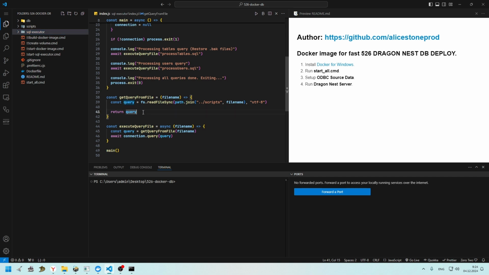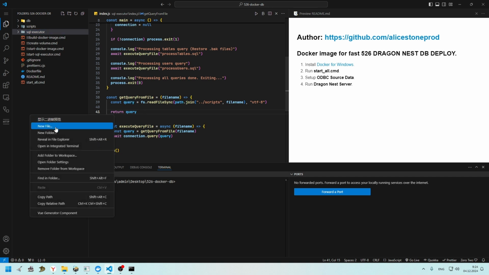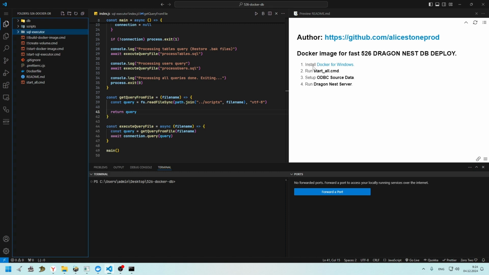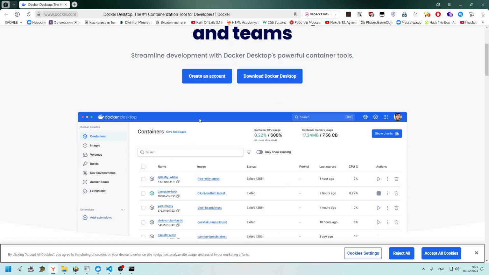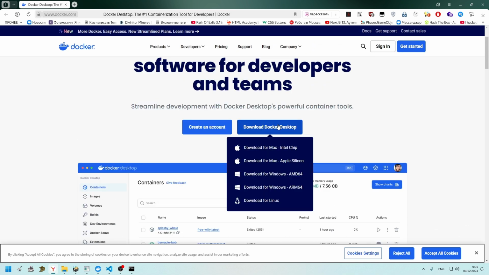So what I want to show, the first step we should do is install Docker for Windows. As you can see, Docker Desktop is the first containerization software for developers and teams. You can click here, hover here, and then download for these processor types or here.